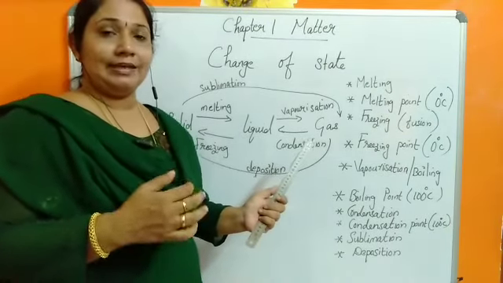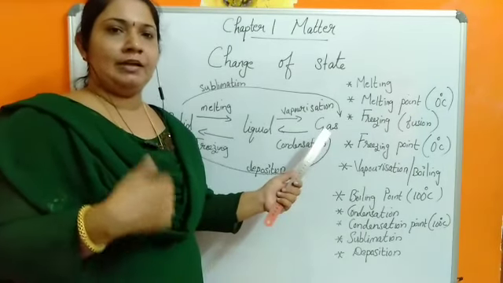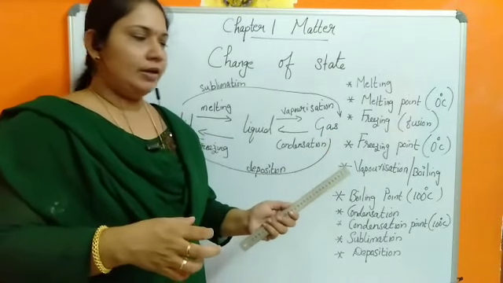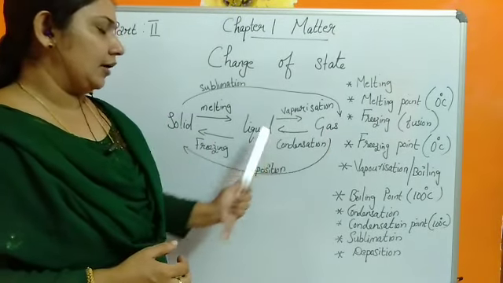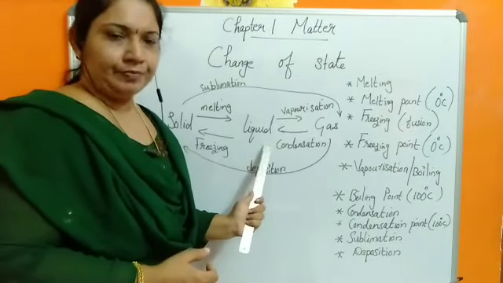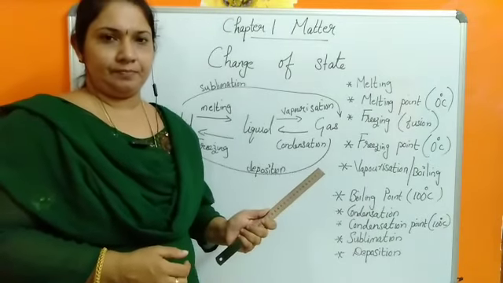Cooling means we are liberating heat energy. That is, water vapor will release its heat energy so that it cools, and this gas, water vapor, will convert back to water, and that process is known as condensation.